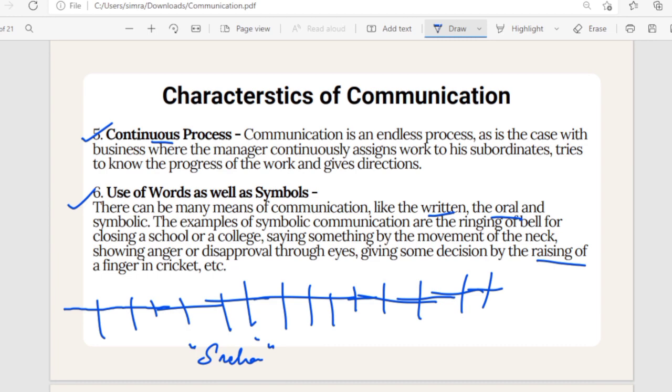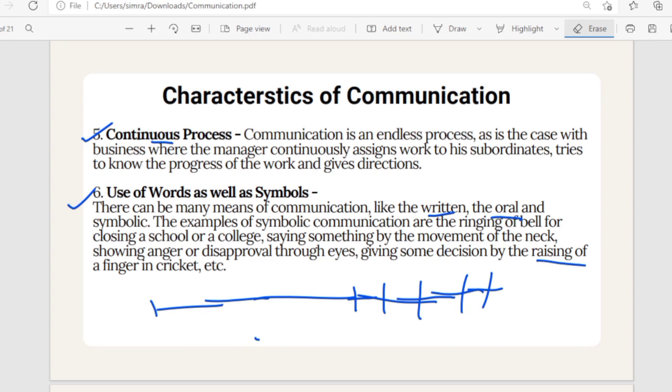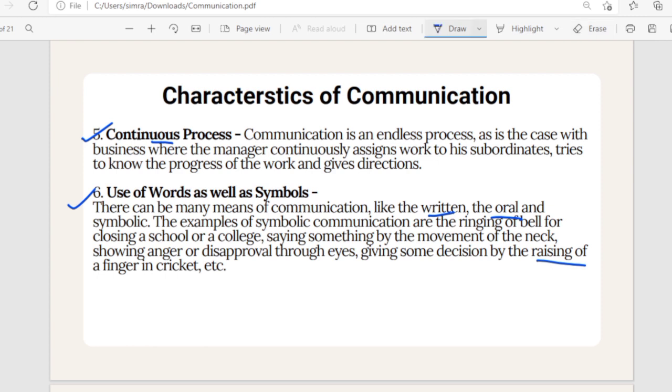Now, two more characteristics of communication. First is continuous process. Now, what do you mean by continuous process? Continuous means it's ongoing, it is endless, it will go on, it won't break, it won't stop.